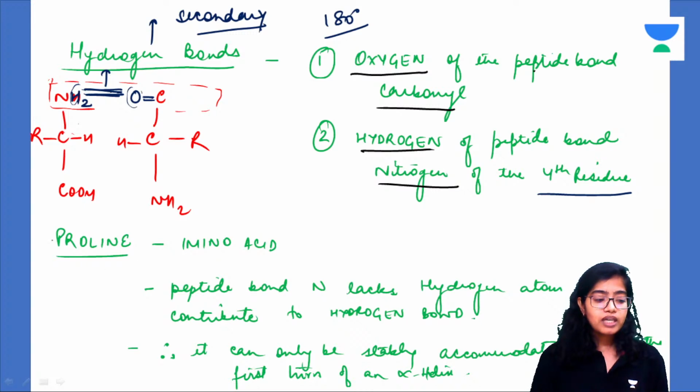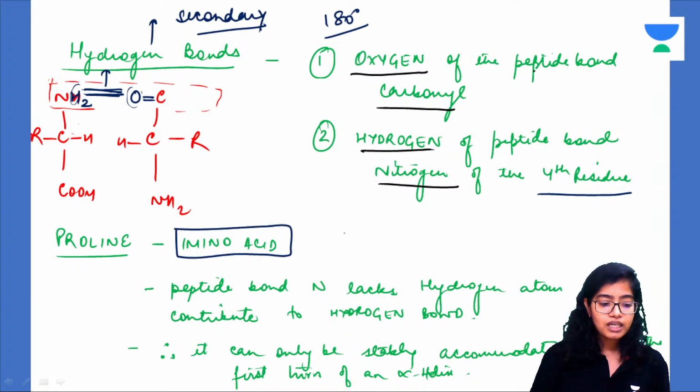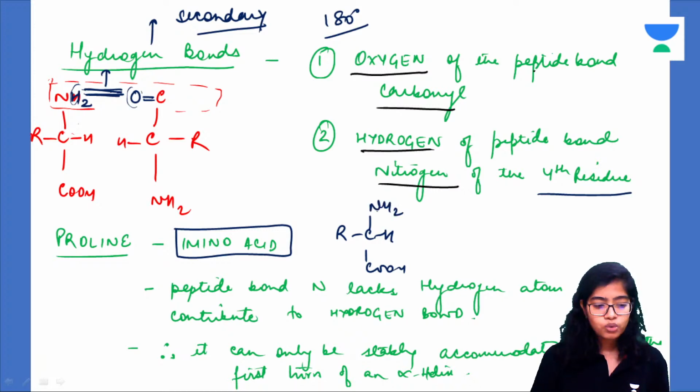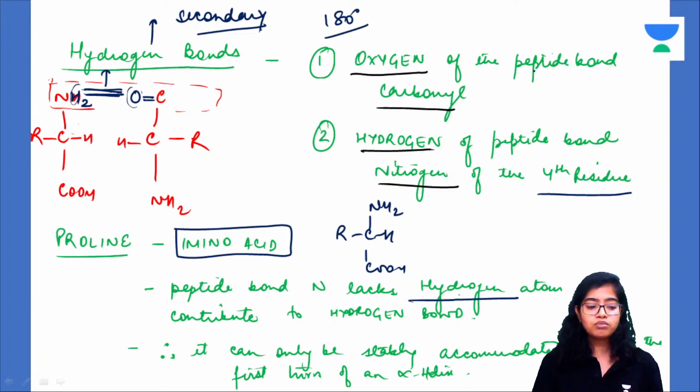Now there is something called proline, which is an amino acid. It contains NH rather than NH3 plus. So after it forms a peptide bond, it is not left with a hydrogen atom to contribute to the hydrogen bond.